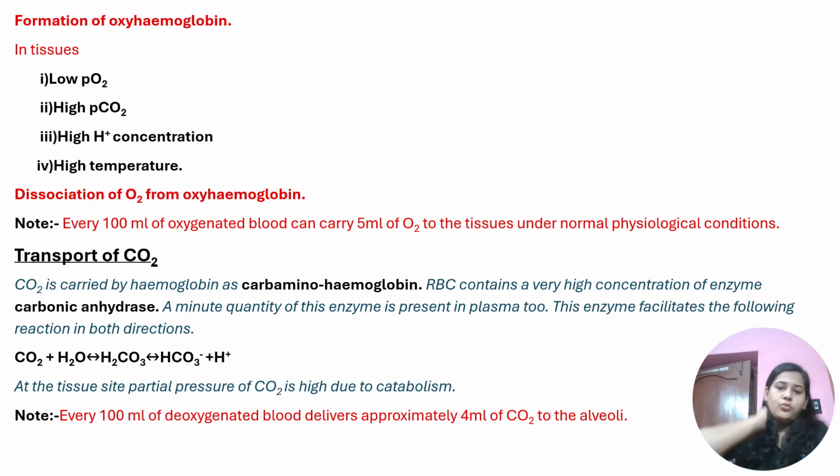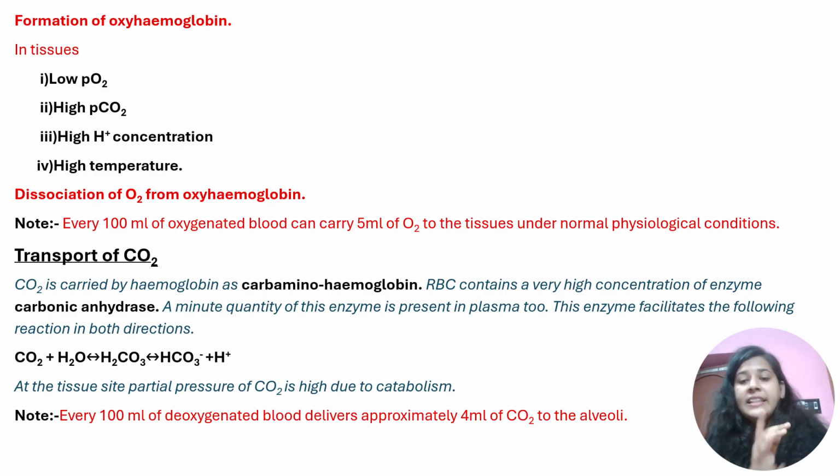Okay, now CO2. We come to know that through RBC, CO2 transports 20 to 25%. Just like oxyhemoglobin was formed with oxygen and hemoglobin, with carbon dioxide a compound will be formed that is referred to as carbaminohemoglobin. Carbon dioxide with hemoglobin forms carbaminohemoglobin. And there is an important enzyme that helps in this process, that is carbonic anhydrase enzyme. A very popular question: the maximum amount of this carbonic anhydrase is present in the RBC and a small amount of it is present in the plasma.